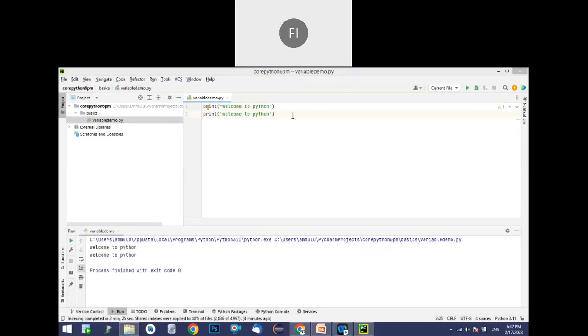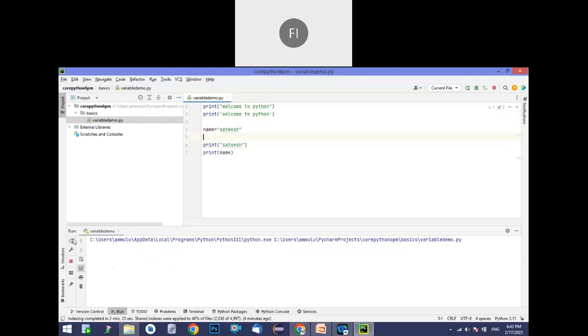Second, as I just mentioned, variables. For example, I gave name equal to Satish. So now if you want to print the name, see here, Satish can be printed two ways. One is you can directly type Satish as a string, or you can use the variable which we just created, because it's already having Satish. So in both ways we can print the value called Satish.